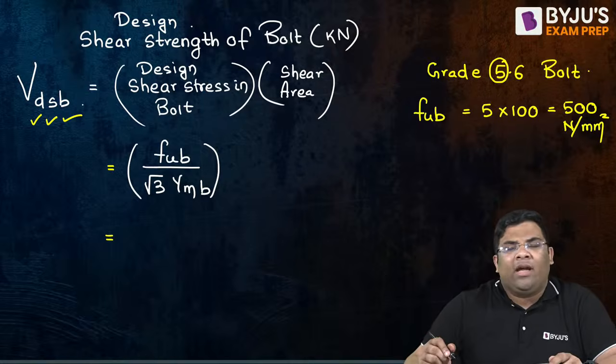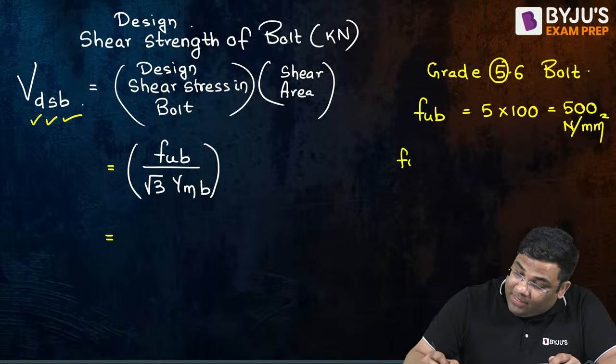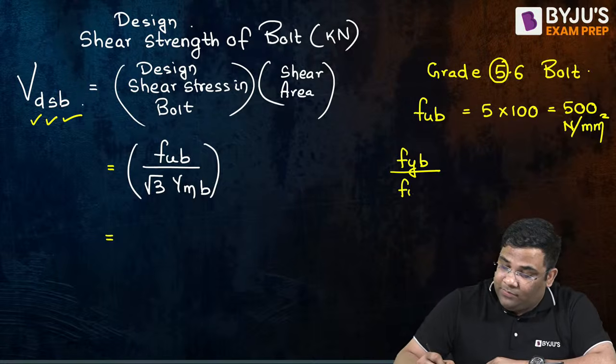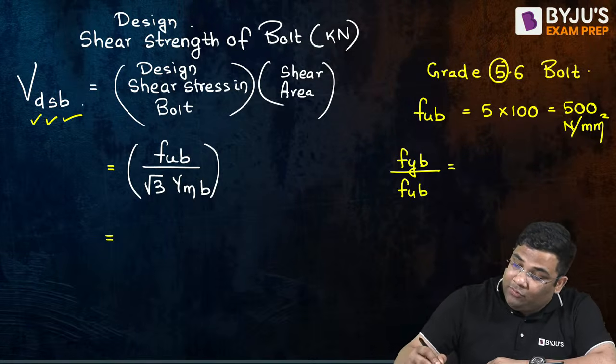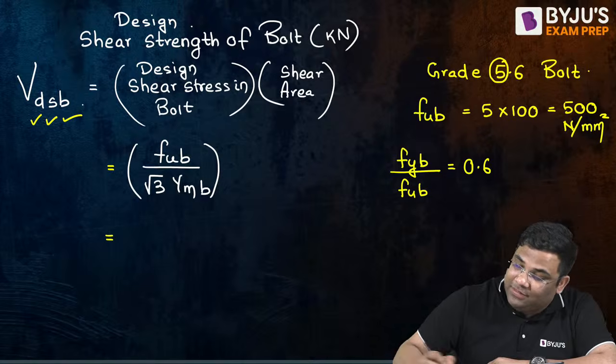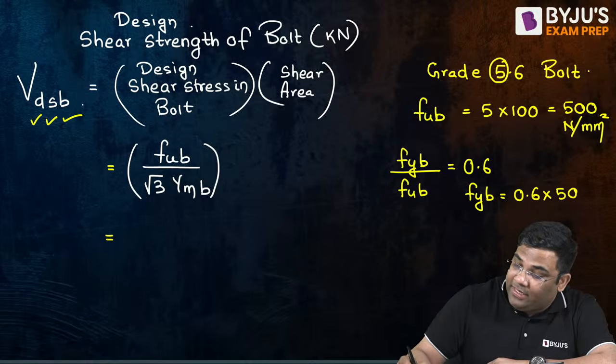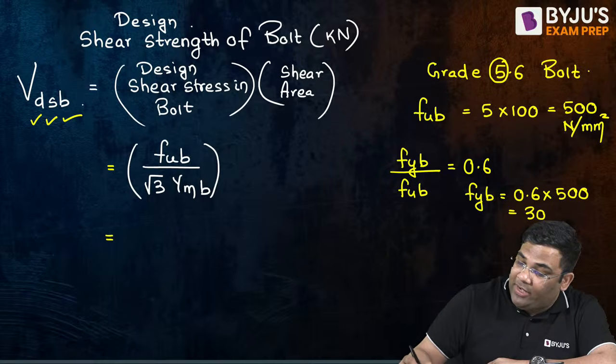And then if I want to find out FYB, how to find out? Remember that the ratio, the yield strength was not required, just for some other question. This is equal to the remaining, that is 0.6. So from here FYB will be equal to 0.6 into 500, giving me 300 Newton per mm square.